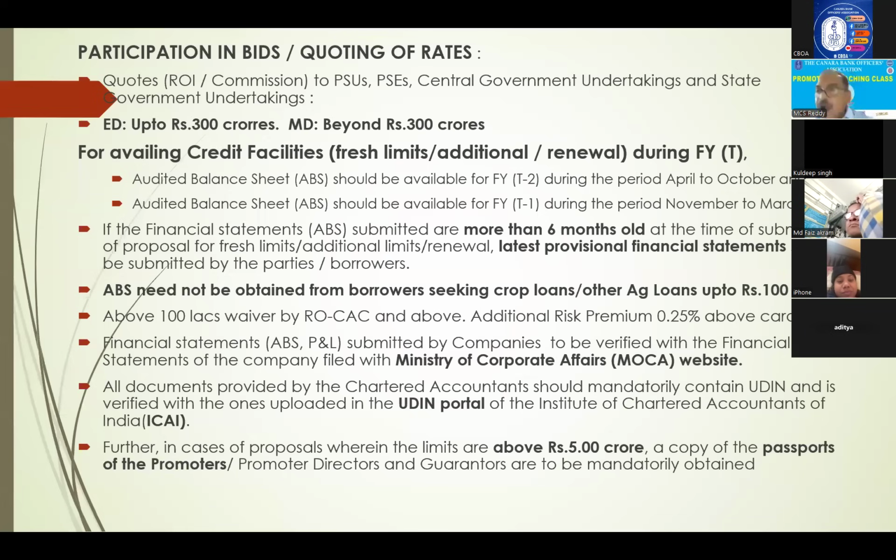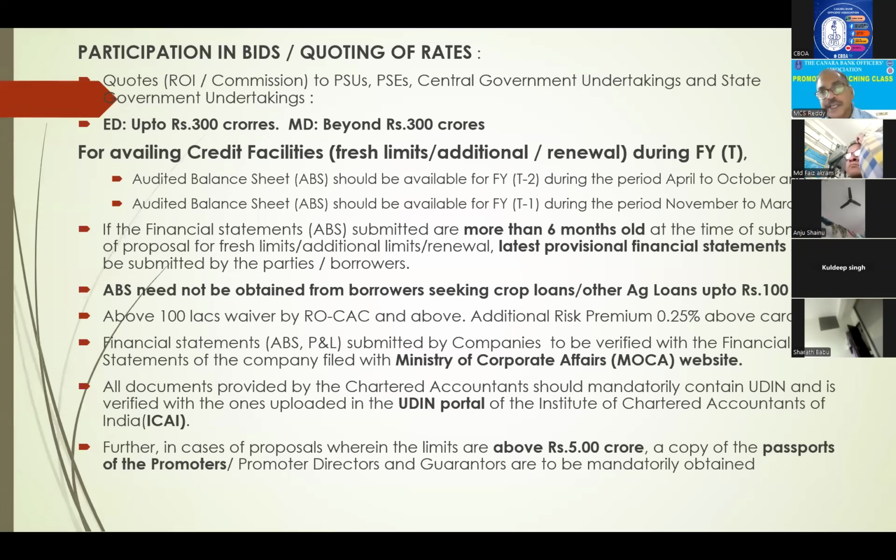If he is approaching after October, automatically the current year balance sheet is ready. Whereas October, now month, belongs to the 2025 financial year. So the 2025 financial year is T. The 2024 balance sheet we are insisting, so T minus 1. This is how we have to call for the balance sheet while processing or submitting proposals. Right?